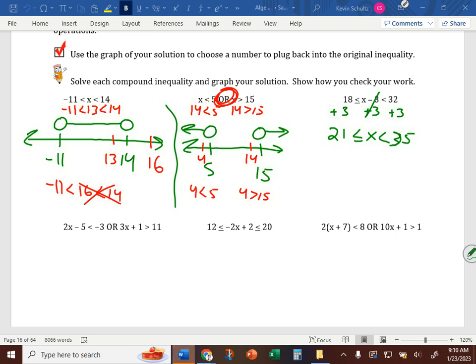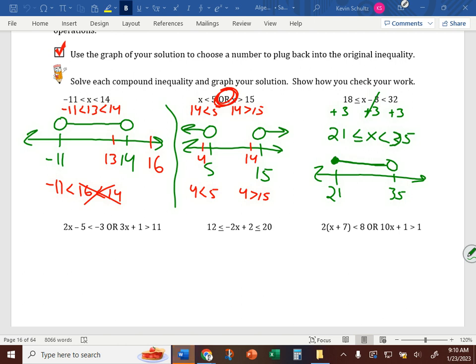What type of statement is this? An and statement, because x is between 21 and 35. We don't plot our original values, because we rewrote the inequality to get x by itself. So 21 and 35. What goes above the 21? Closed. What goes above the 35? Open. How does the line look? Connected, because it's an and statement.